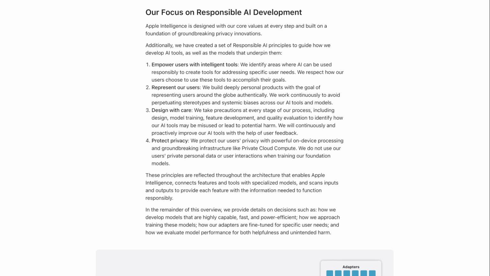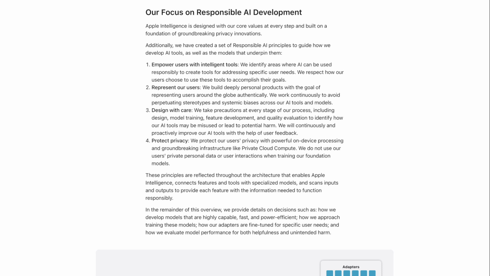Represent our users. We build deeply personal products with the goal of representing users around the globe authentically. We work continuously to avoid perpetuating stereotypes and systemic biases across our AI tools and models. Design with care. We take precautions at every stage of our process, including design, model training, feature development, and quality evaluation to identify how our AI tools may be misused or lead to potential harm. We will continuously and proactively improve our AI tools with the help of user feedback.